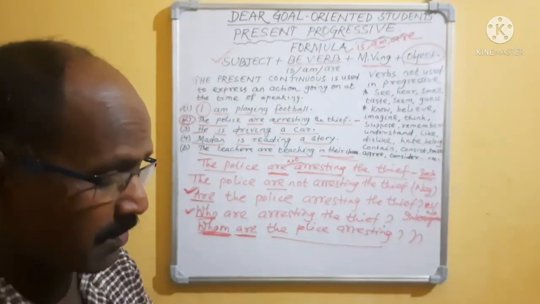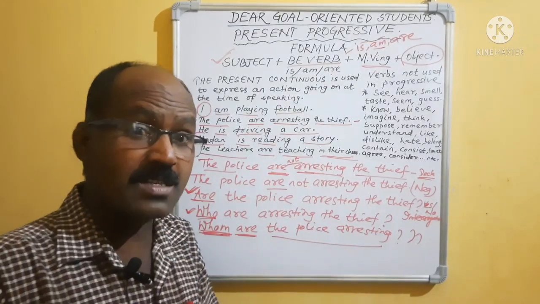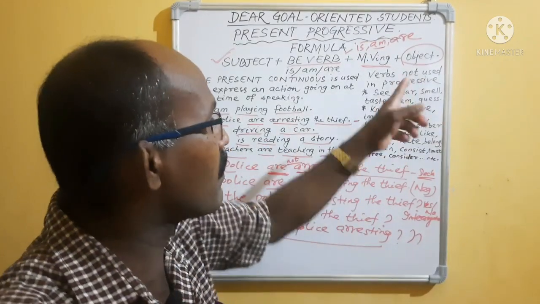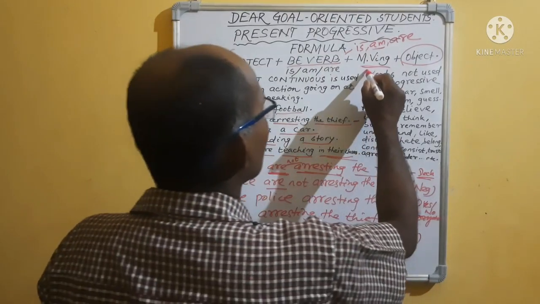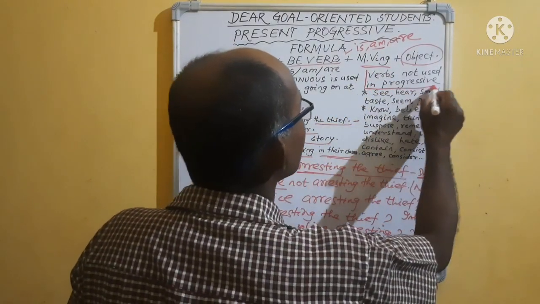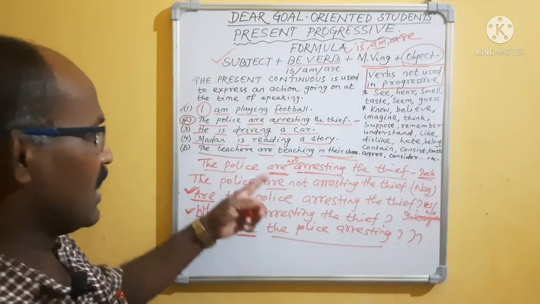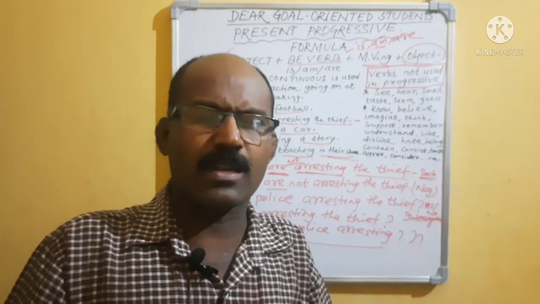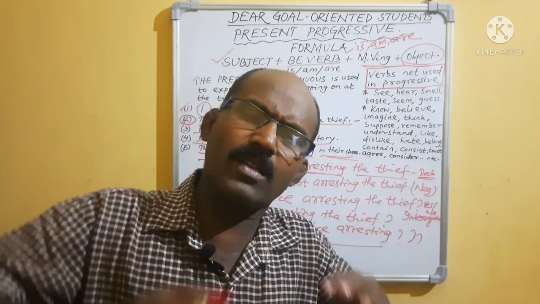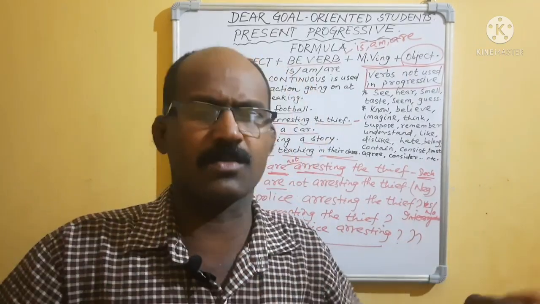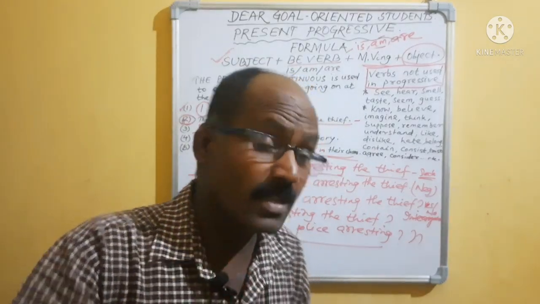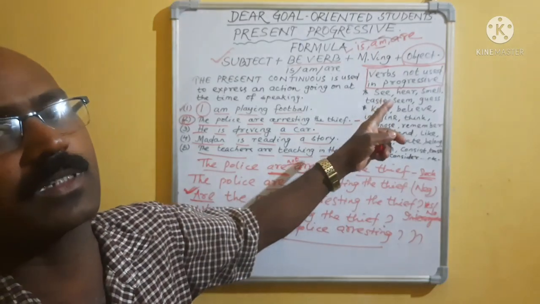But my dear students, please remember, before leaving the class, I am telling one thing. You have to remember these verbs not used in progressive. That means in this formula we can make every verb progressive or continuous, but some restrictions are there.